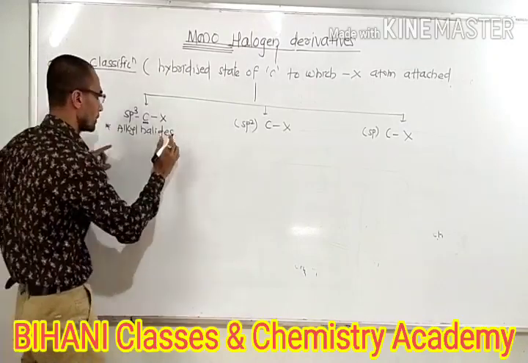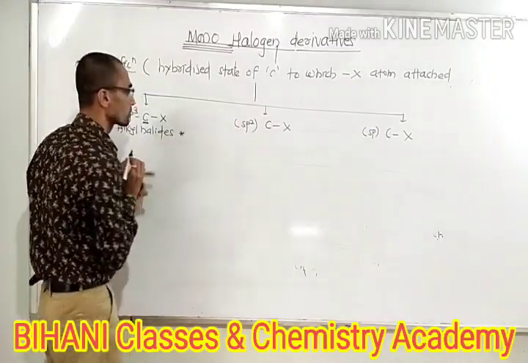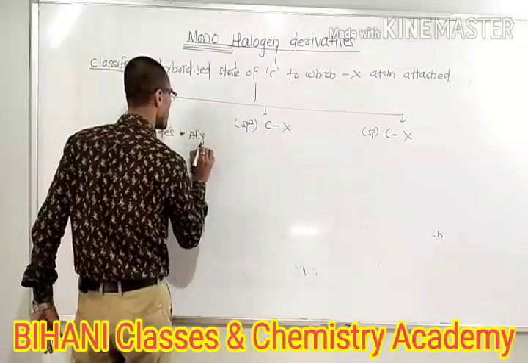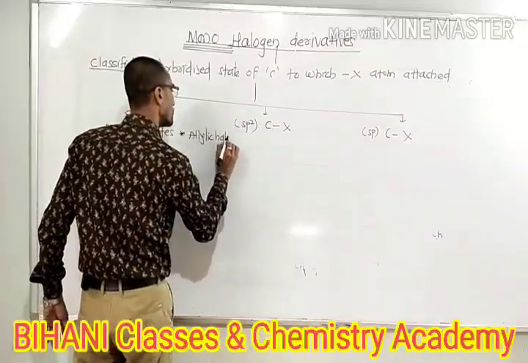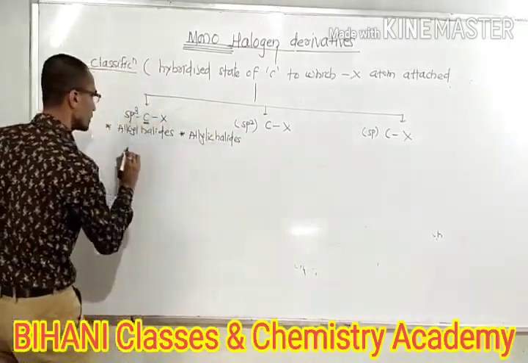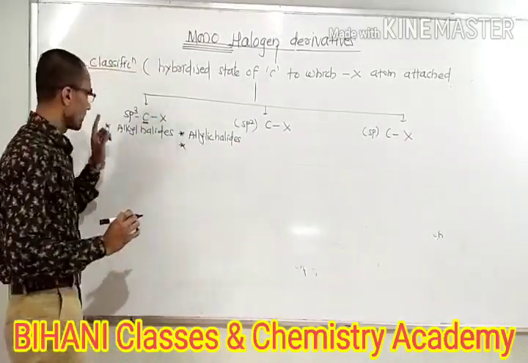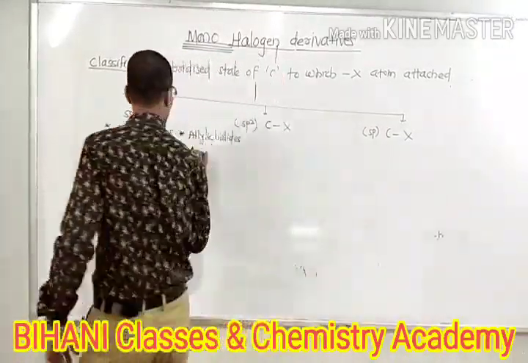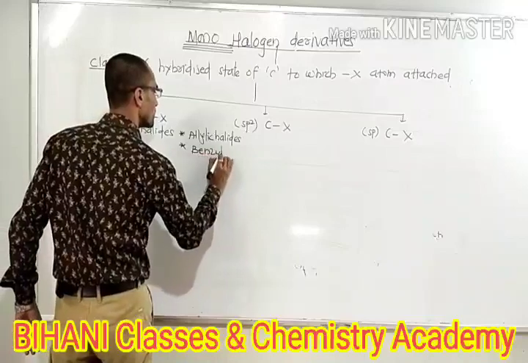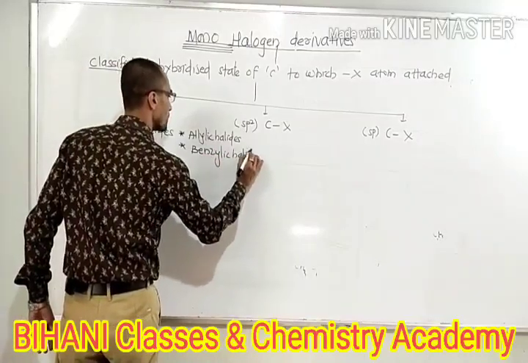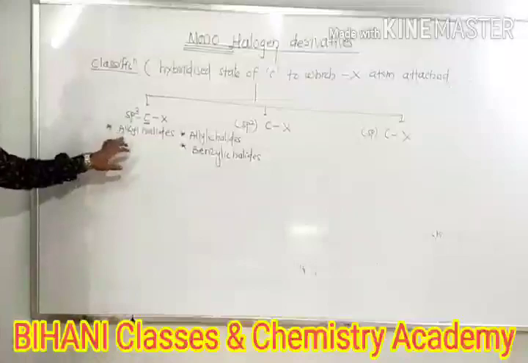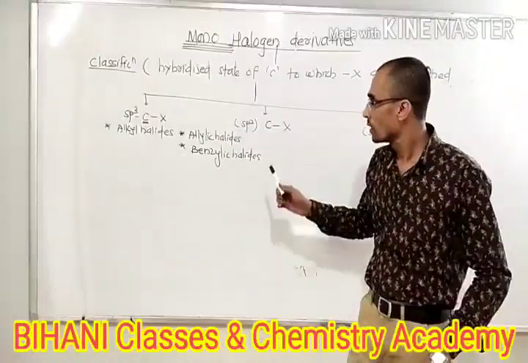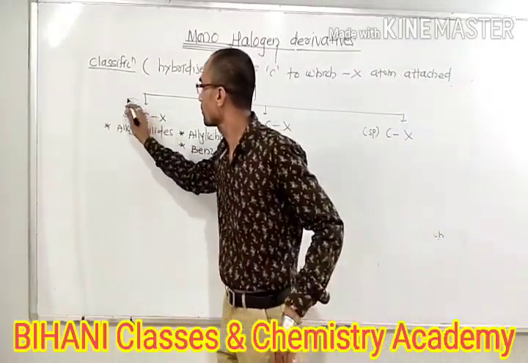Second one is allylic halides. And third one is benzylic halides. So what is the difference between them? In all three cases, alkyl halides, allylic halides, and benzylic halides, the halogen atom attaches to sp3 carbon.